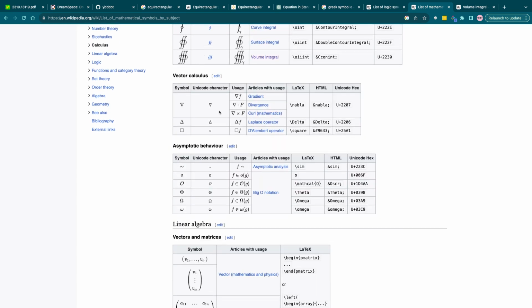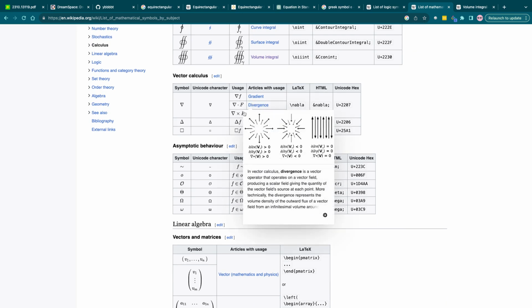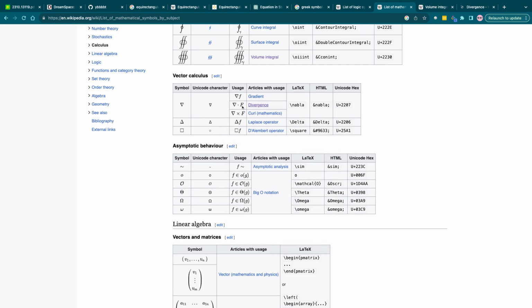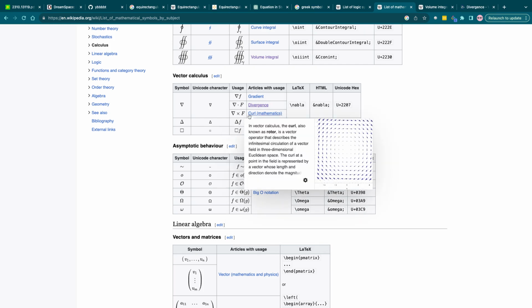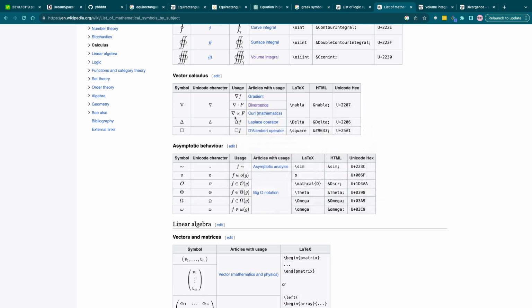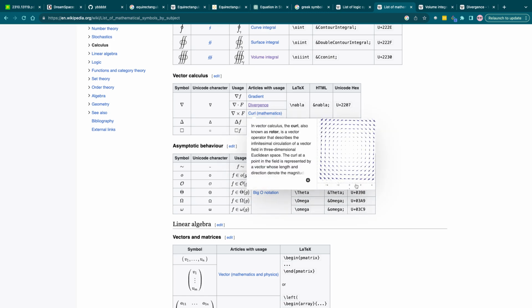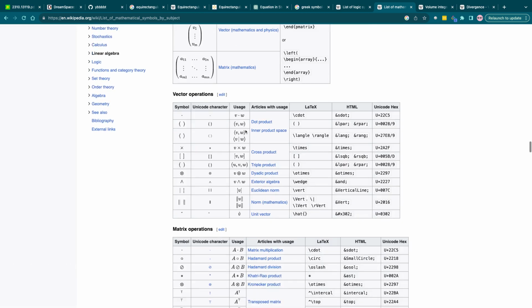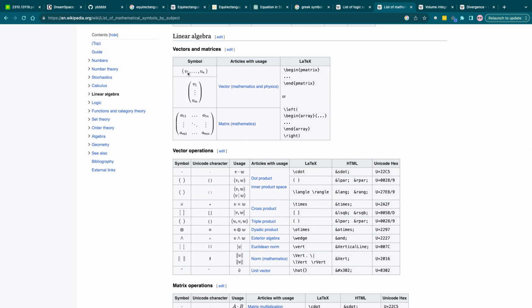So the upside down triangle means the gradient. And then if you see it multiplied, v times f, that means the divergence. Then the gradient times f is the curl, which is super cool. The curl at a point in the field is represented by a vector whose length and direction denote the magnitude. That's really cool.